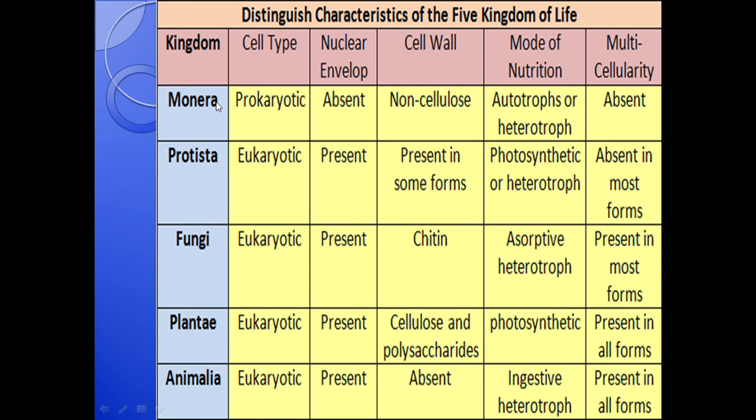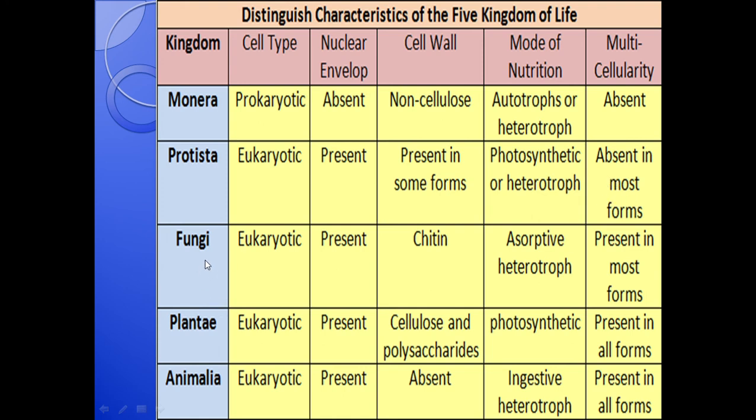First is Monera. It has prokaryotic type of cell. Nuclear envelope is absent. The cell wall is non-cellulose type. It may be autotroph or heterotroph. It is unicellular. Protista. These are eukaryotic. Nuclear envelope is present. Cell wall may be present in some forms. It is either photosynthetic or heterotroph. Multicellularity is absent in most forms.